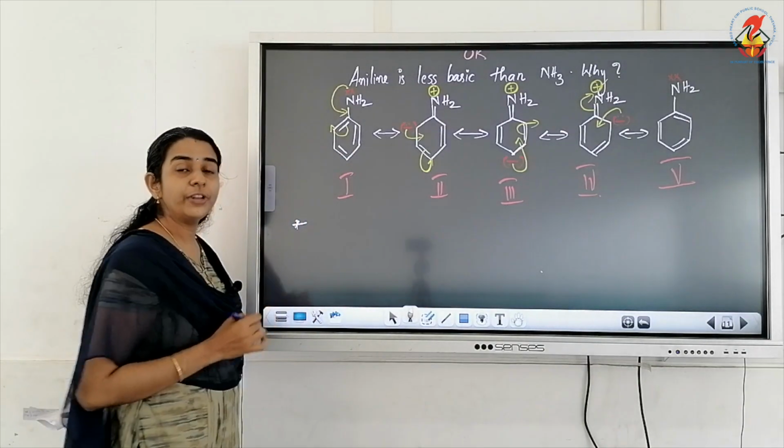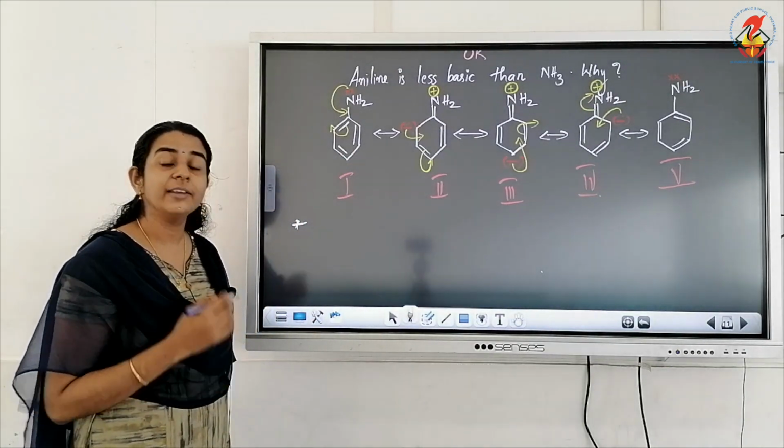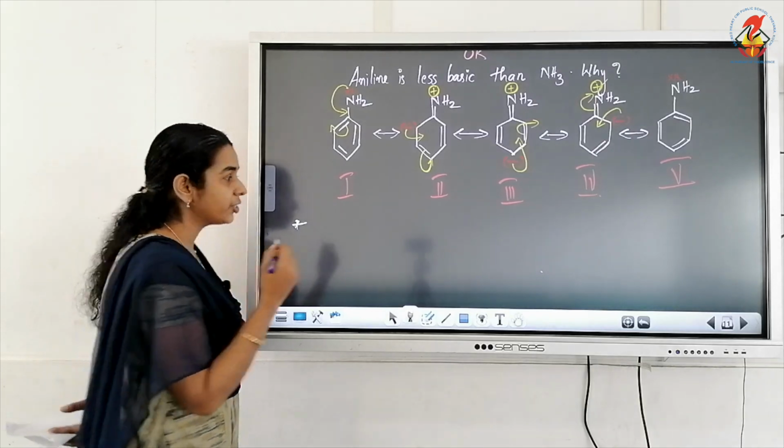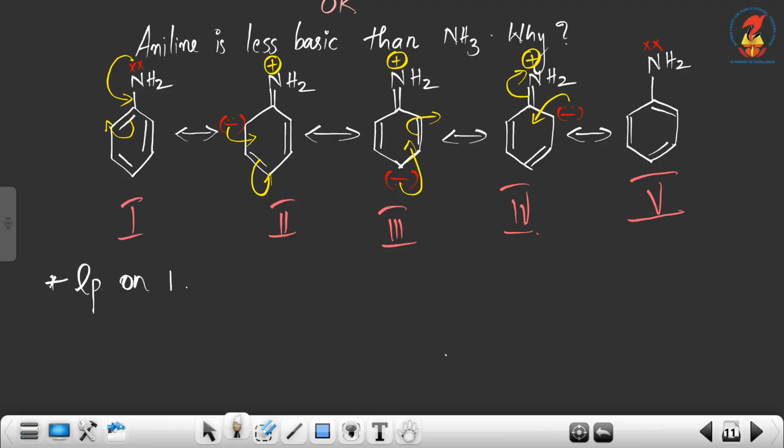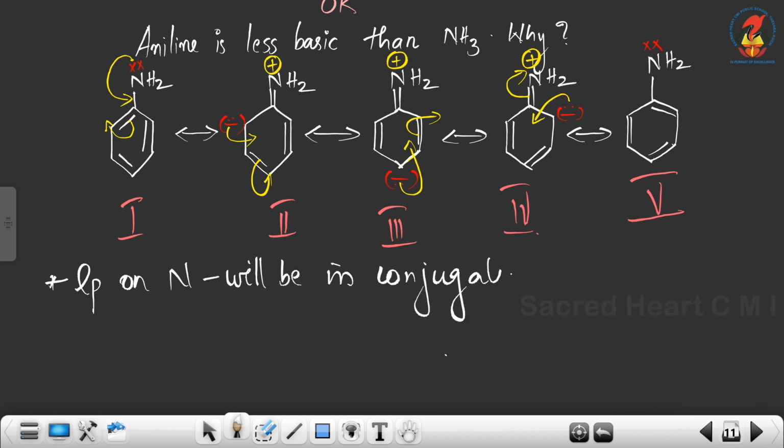The lone pair of electrons on nitrogen will be in conjugation with the benzene ring.